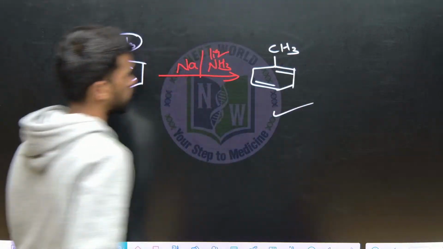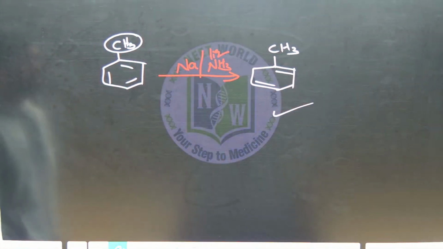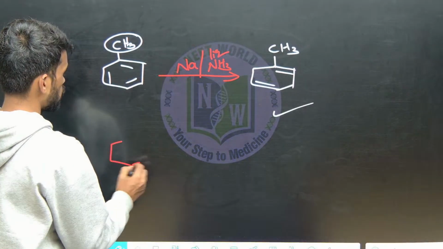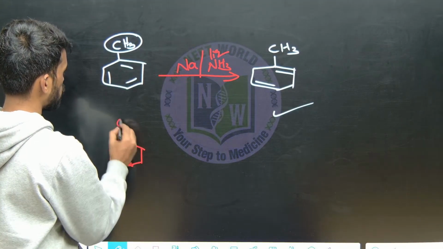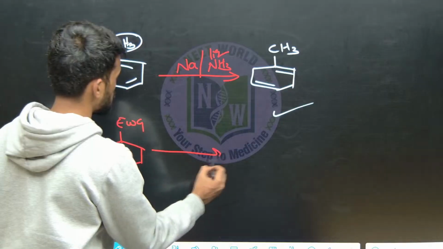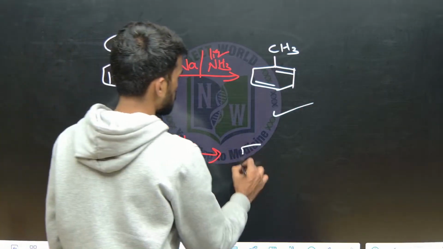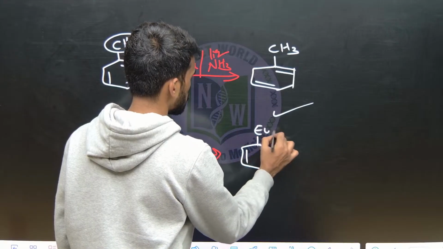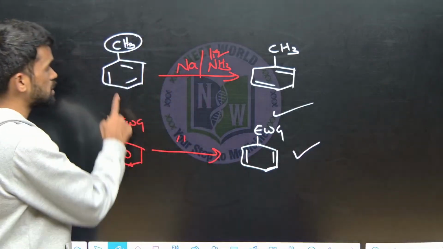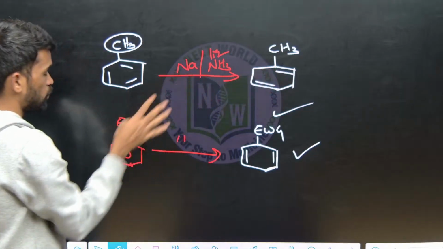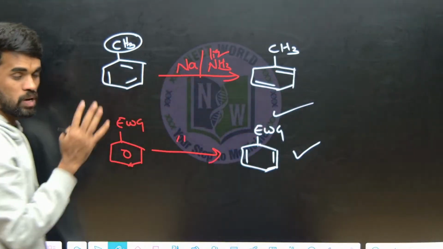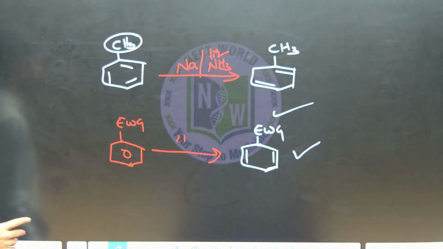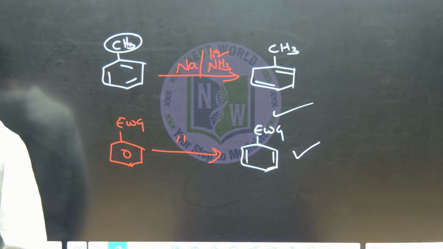Now if it contains an electron withdrawing group, what happens in this Birch reduction? It will produce this kind of product. If releasing groups are there, this type of product; if withdrawing groups are there, this type of product is formed in the Birch reduction of aromatic compounds. Okay, right.